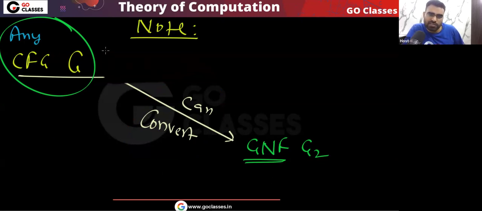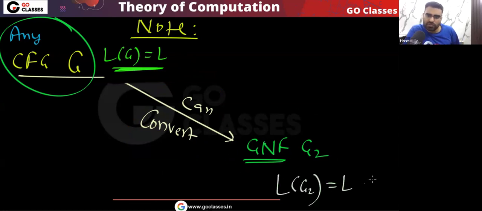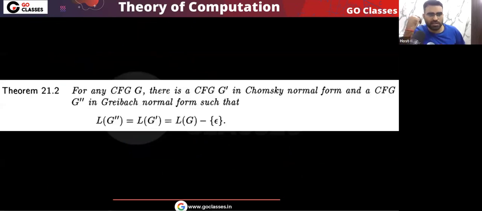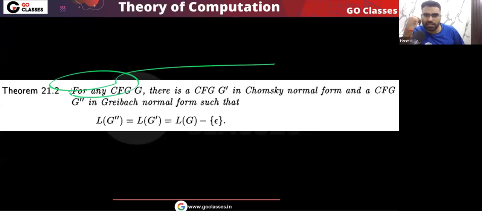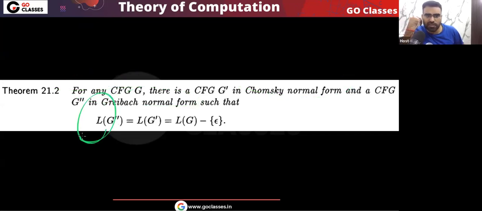So here, let's assume the language is L. Then in the Greibach normal form, the language will be L minus epsilon. Okay, is this clear? Very simple point. For any context-free grammar, there exists a grammar in Chomsky normal form, also in Greibach normal form, such that the language will be L minus epsilon. So basically, the empty string will be removed.